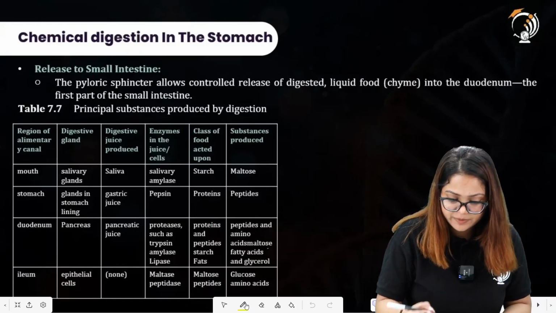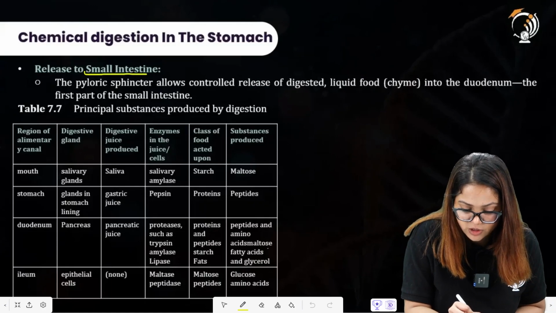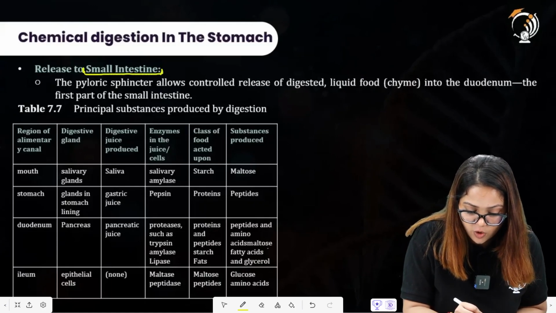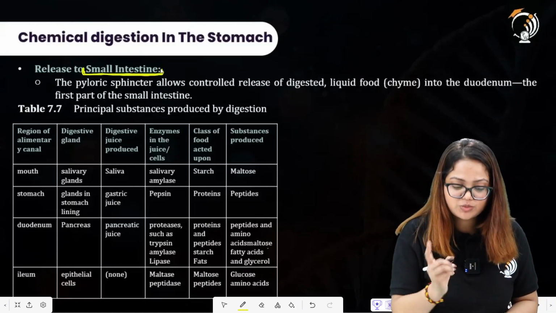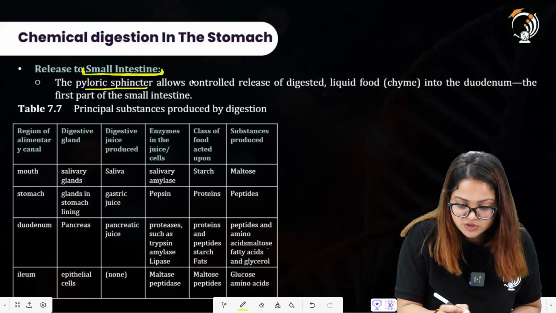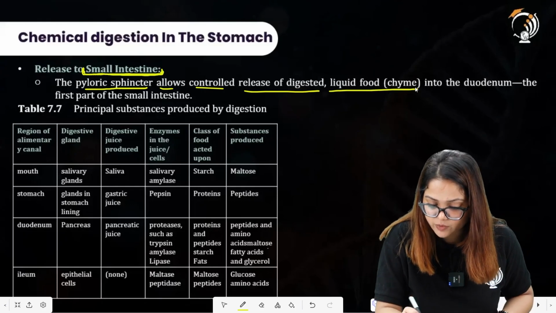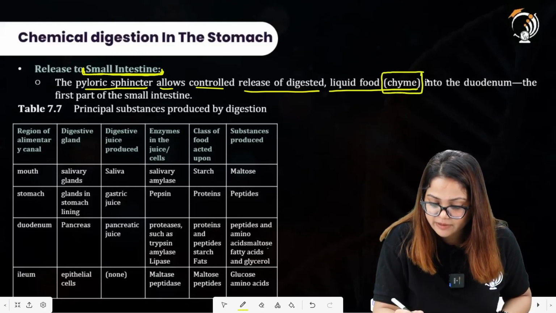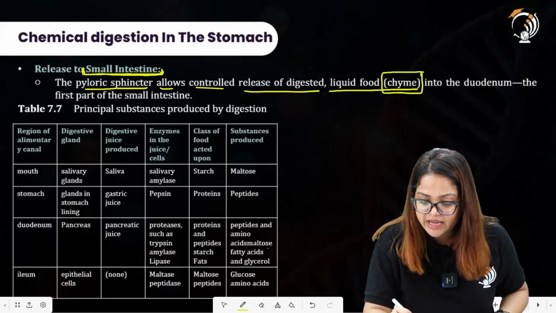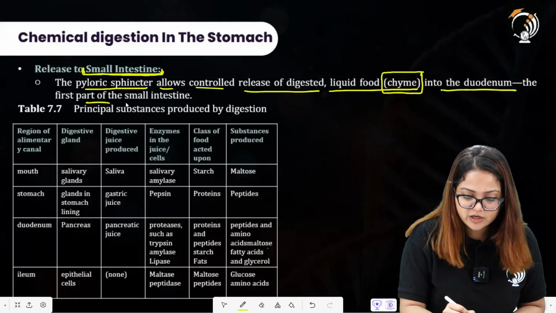Whatever has happened in the stomach region, now there will be a passage of all this food material into the small intestine. The pyloric sphincter now allows controlled release of the digested liquid food, that is now called chyme because it is acidic in nature, into the duodenum, the first part of the small intestine.